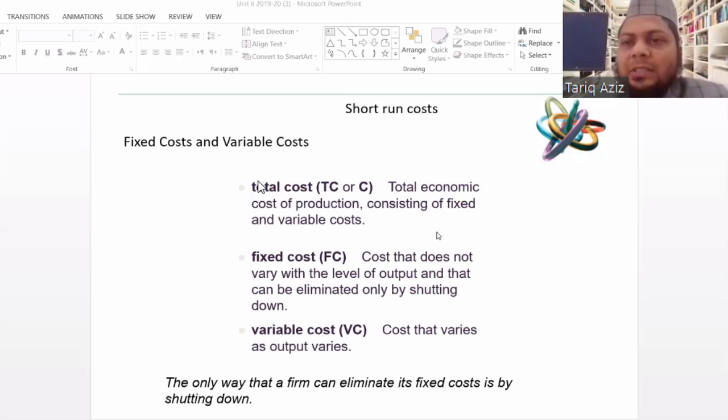So there are certain costs which cannot be eliminated completely. Those costs are known as fixed costs. The only way that a firm can eliminate its fixed cost is by shutting down. So if the business goes into liquidation, the factory is shut down, only in this case can the fixed cost become zero.